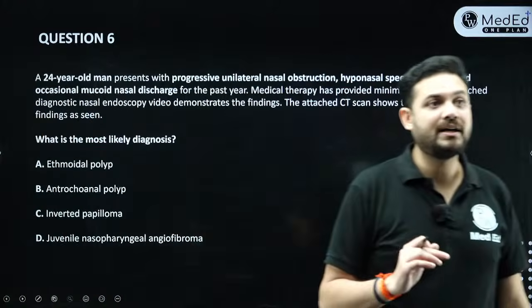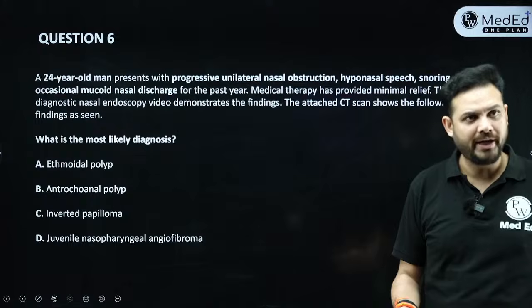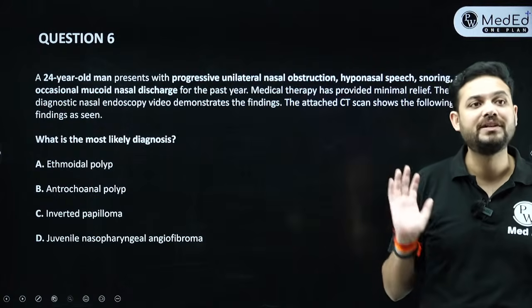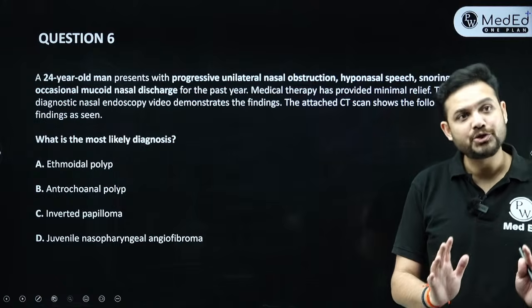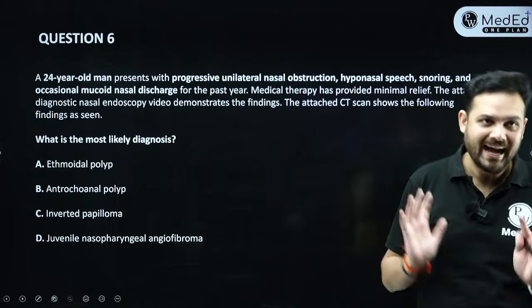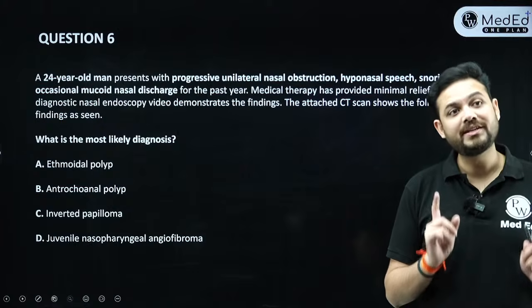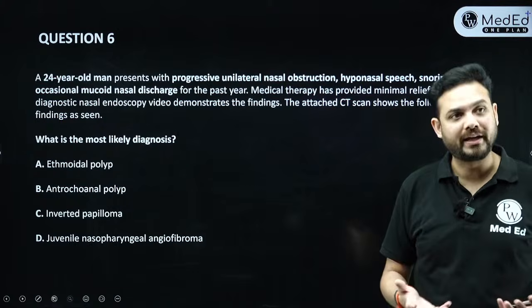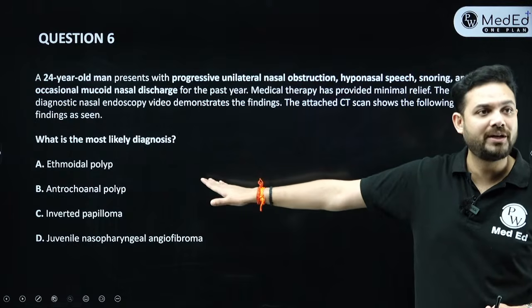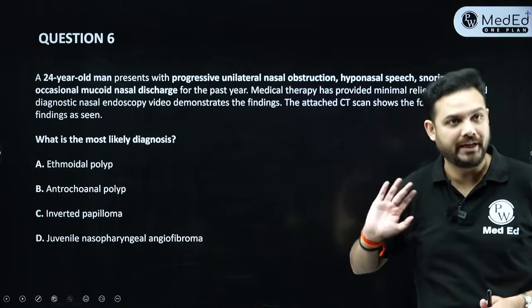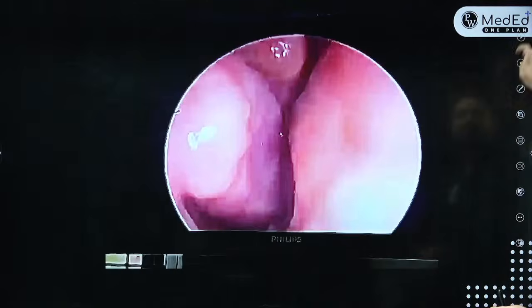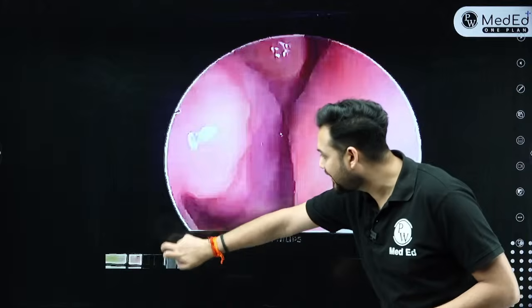So I am talking here about a 24-year-old boy. And this particular boy has come with unilateral nasal obstruction, nasal discharge, and hyponasal speech with snoring. And I'm going to show you a video of what that boy has. I'm also going to show you what the CT finding of that is. फिर आपको मुझे बताना है कि इस 24-year-old में हुआ क्या. Is it AC polyp? Is it ethmoidal polyp? Is it inverted papilloma? Is it JNA? Let's see. First, let's go into the video of this 24-year-old boy. And let's see what exactly this boy has.